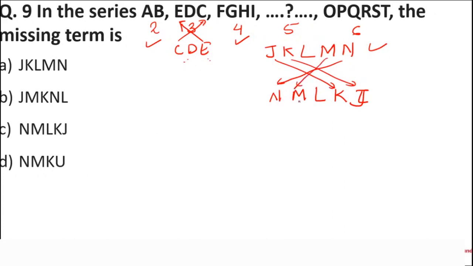Got it? N, M, L, K and J. C is the answer. The center letter remains the same.